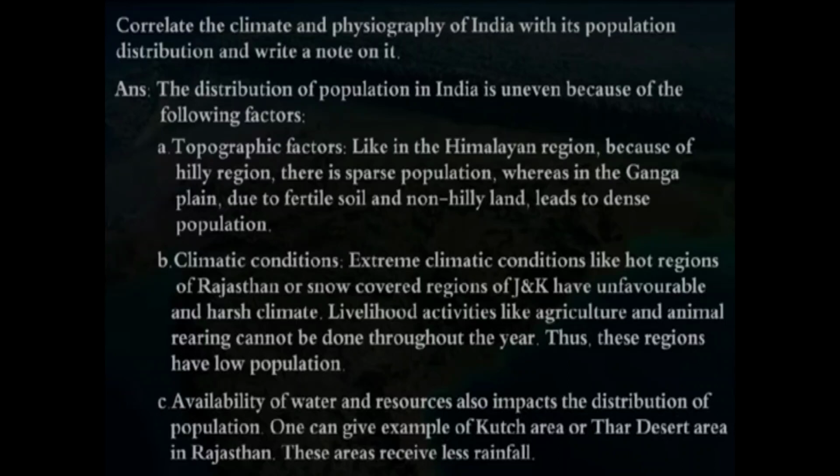Last but not the least, the availability of water and resources also impacts the distribution of population. One can give the example of the Kutch area and the Thar desert area in Rajasthan. These areas receive less rainfall. So if rainfall is less, water resources are also less, so the population is very sparse or very low.